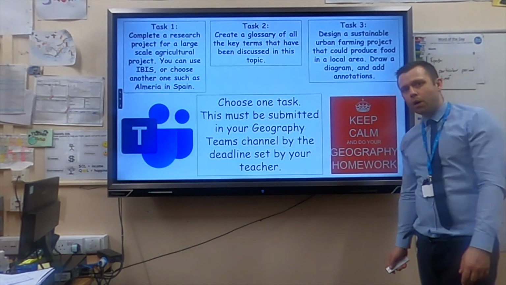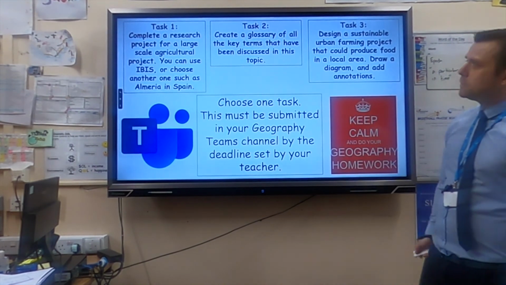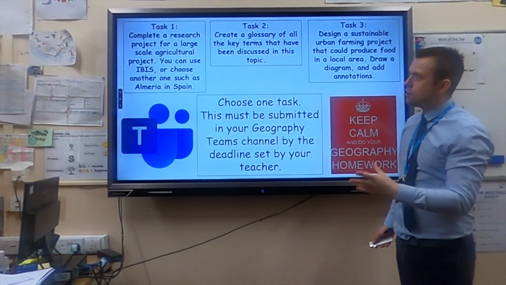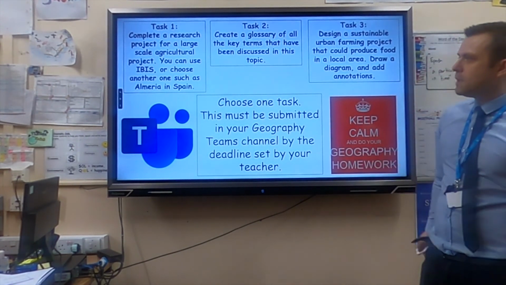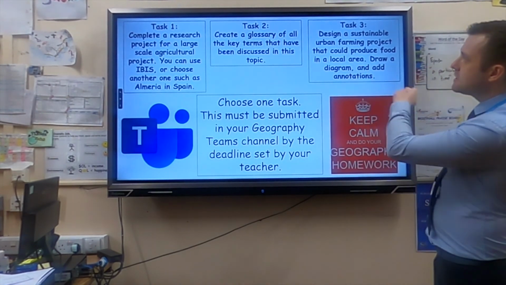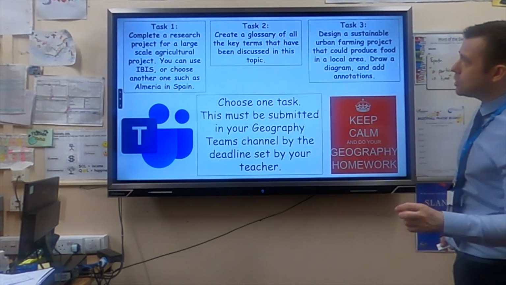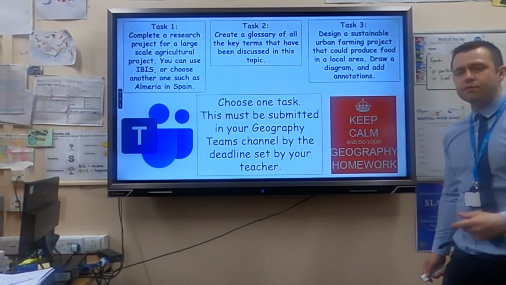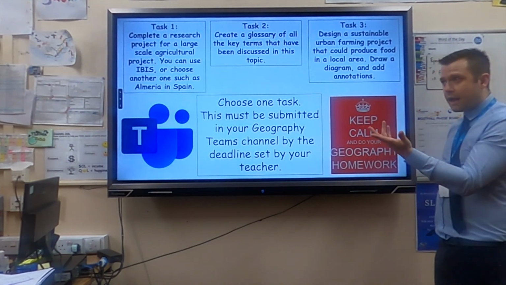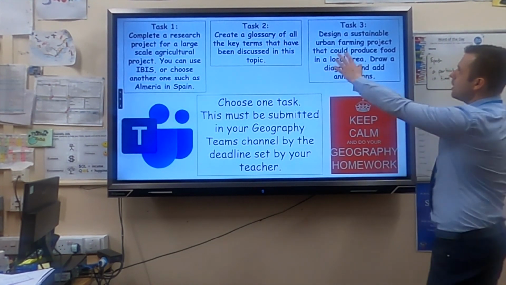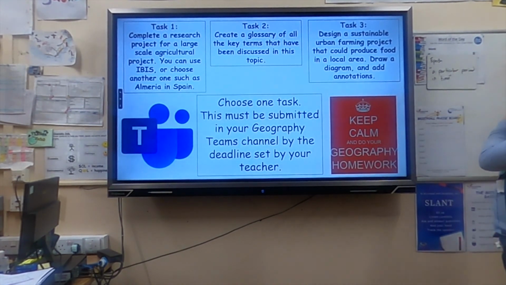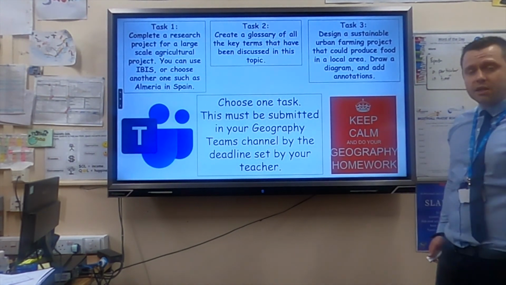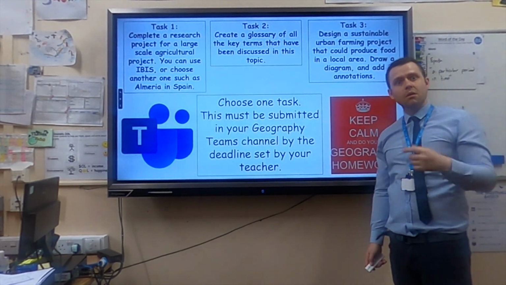Alright, so homework then. 3 tasks. First one, you need to complete a research project for a large scale agricultural project. You can use IBIS or choose another one such as Almeria in Spain. Have a look at that, it's pretty cool. Task 2, create a glossary of all the key terms that have been discussed in this topic, so all the causes of food insecurity, the different types of energy that we use, water surplus, water deficit, words like that. Or finally, design a sustainable urban farming project that could produce food in a local area. Draw a diagram, add annotations. You might want to consider the square in the centre of the academy for your planning.